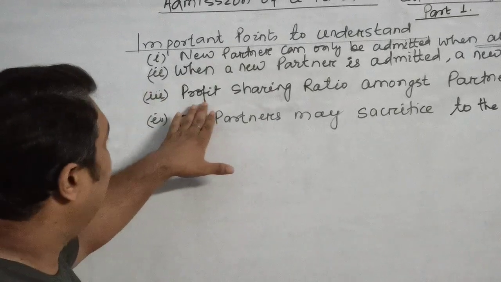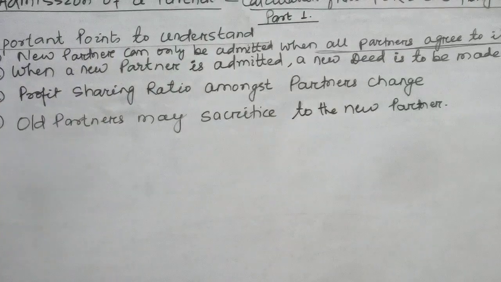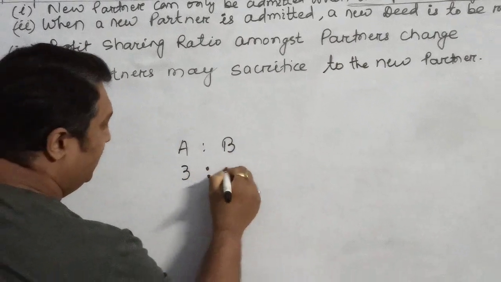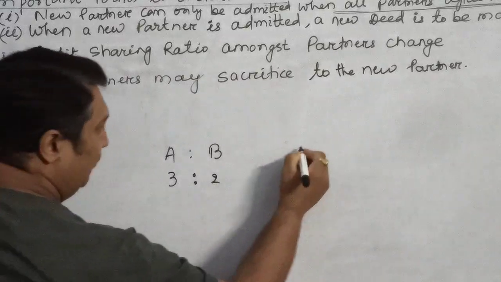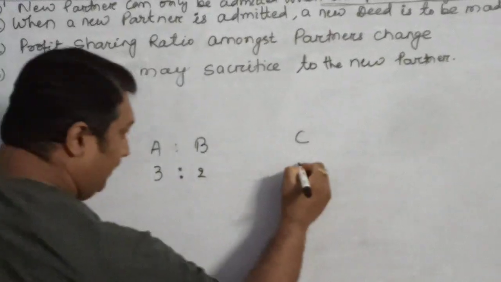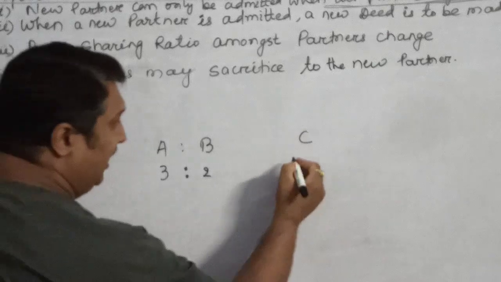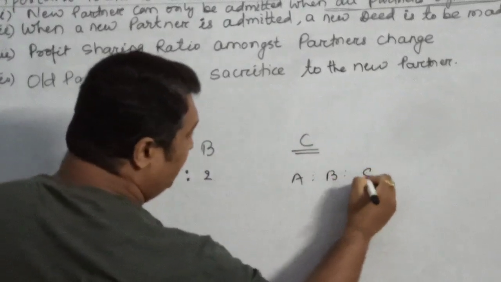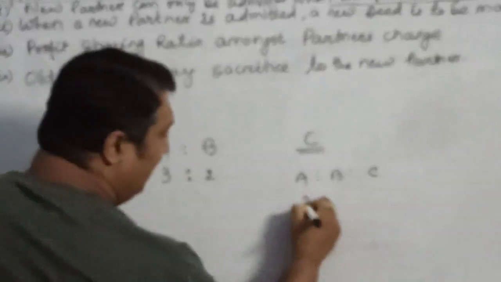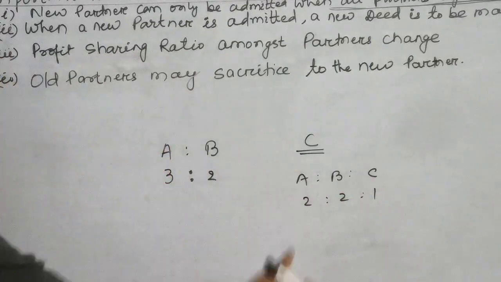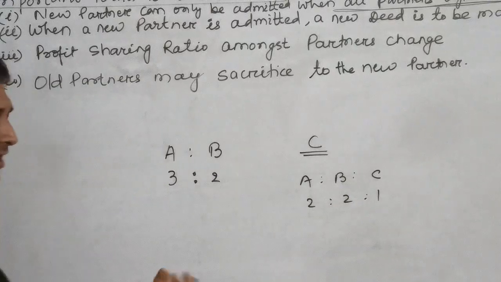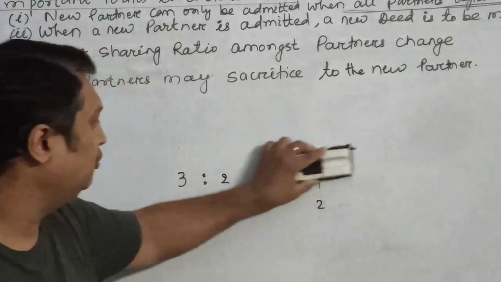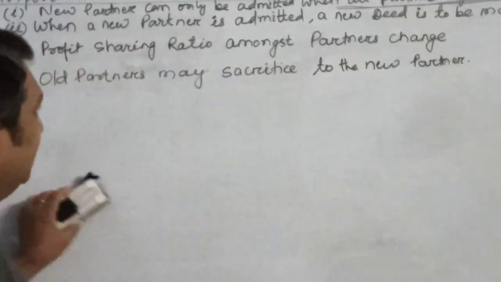Similarly, there will be a change in the profit sharing ratio. For example, if there were two partners sharing profits and losses in the ratio 3:2, when the new partner comes, he will also share in the profit of the firm. So the new profit sharing ratio may be decided as 2:2:1 or any other ratio which the partners agree to. So, with the arrival of a new partner, the profit sharing ratio will change amongst the partners.